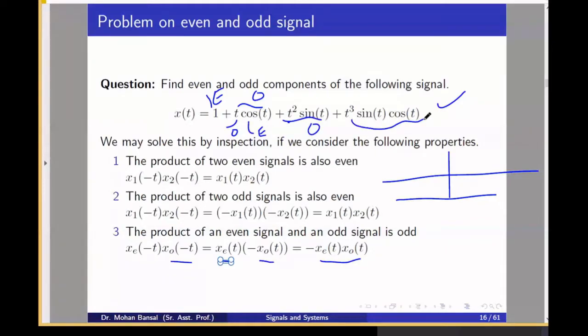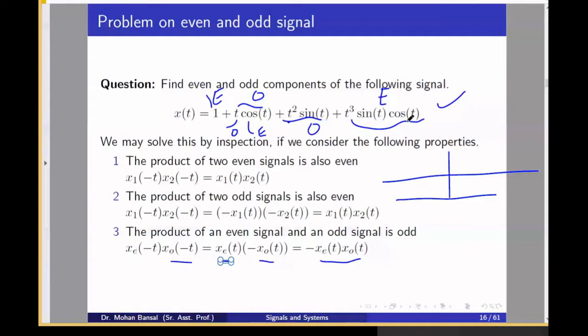What about t cube sin t cos t? Odd times odd times even. Odd times odd is even, and even times even is even. So it will become even. Correct. That kind of understanding you should have. Because odd multiplication odd will be even and even multiplication even will be even.